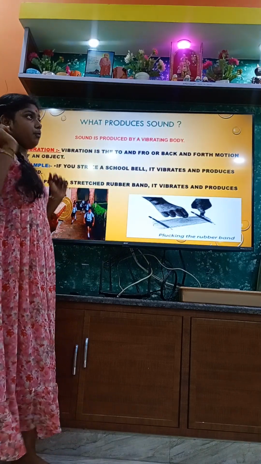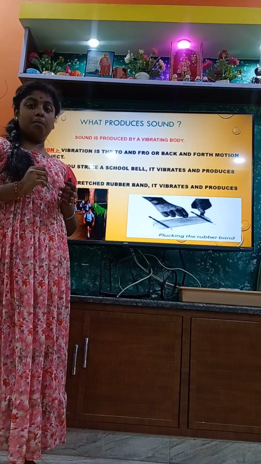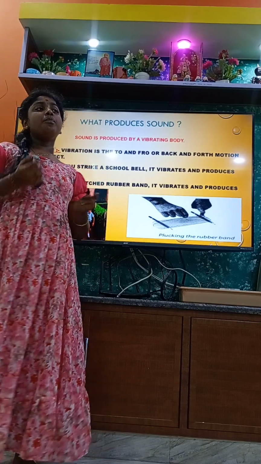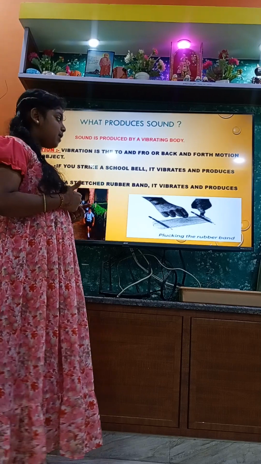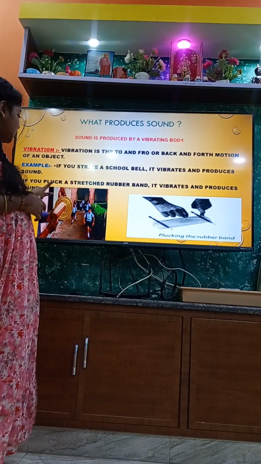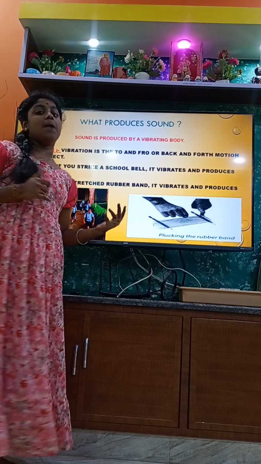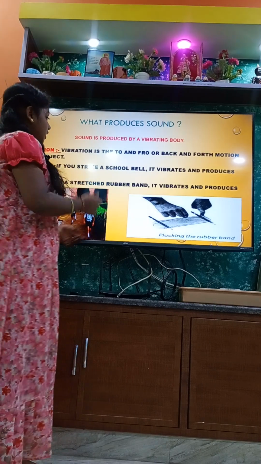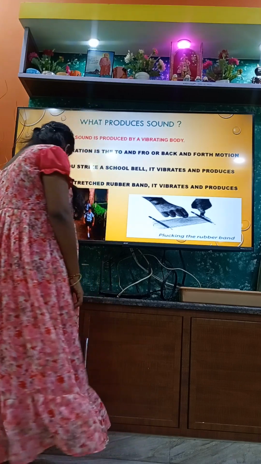Then what produces sound? Vibration, a vibrating body. Vibration is a to and fro, back and forth motion of an object. It's known as vibration. For example, if you strike a school bell, it vibrates and produces sound. Then if you stretch a rubber band, it vibrates and produces sound.